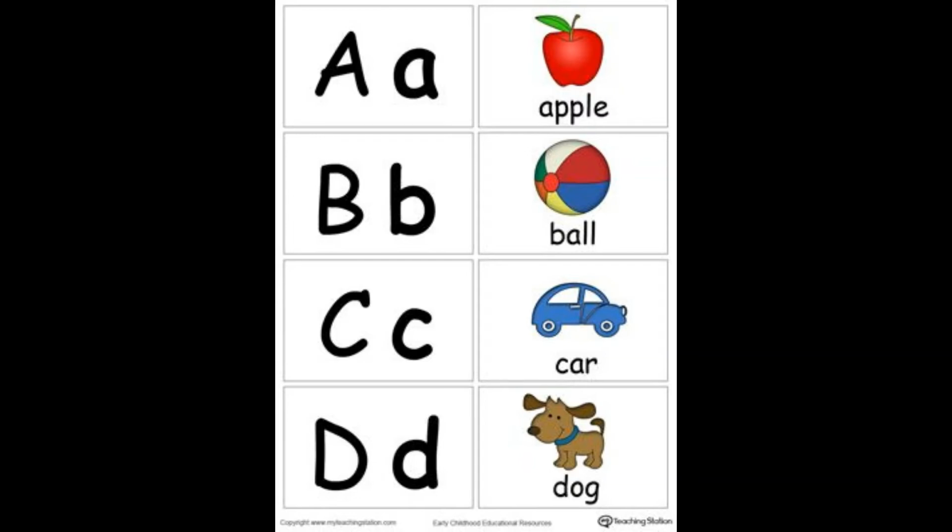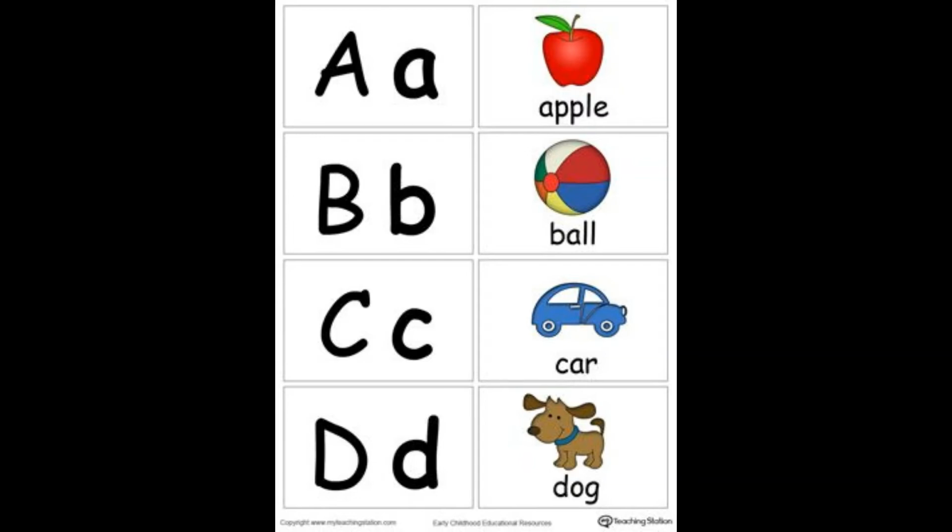Let's start. As I mentioned, 5 letters have 2 different sounds. In this picture, we have the letter A, which has 2 different sounds.